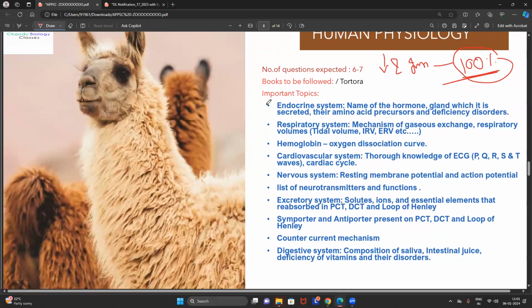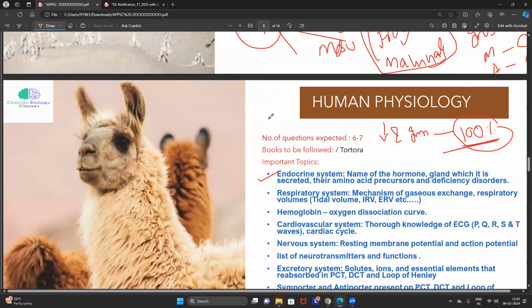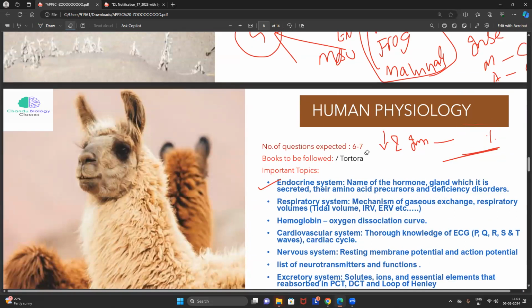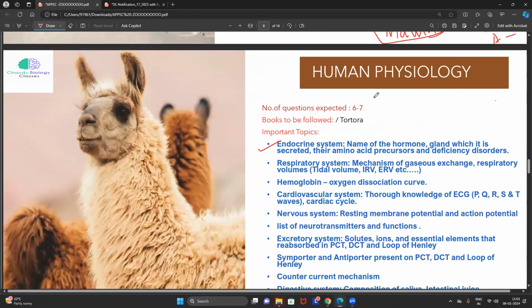So, majorly, let's start with the endocrine system. Remember, all students, I will do a chapter-wise analysis separately again, don't worry. For the endocrine system, focus on the name of the hormone, the gland from which it is released, functions, the amino acid precursor involved in its biosynthesis, and the regulatory mechanism.